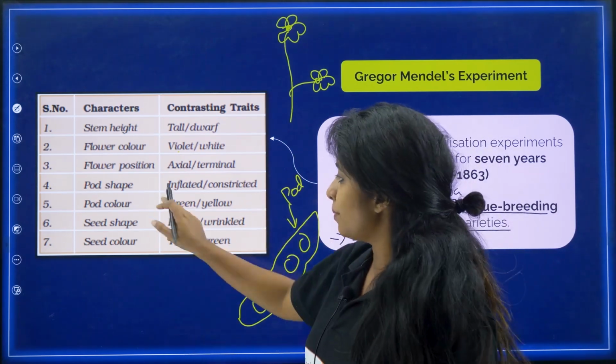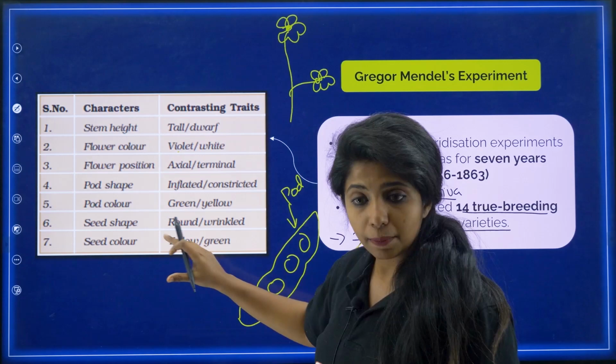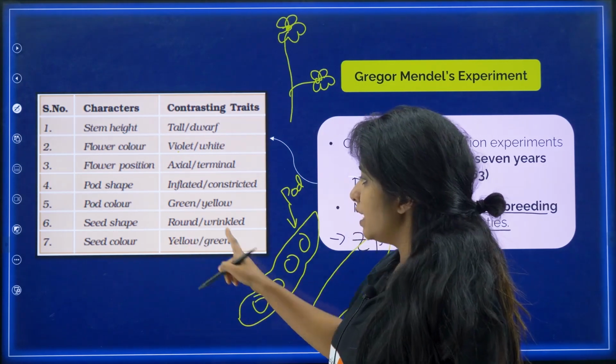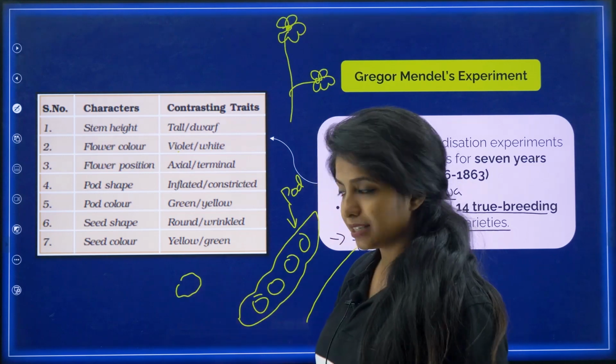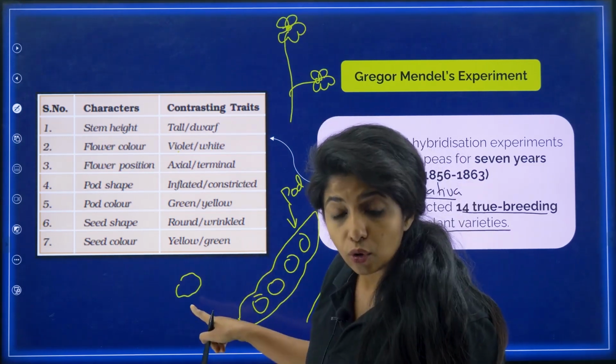Now pod color, it can be green or yellow. Seed shape, if you're talking about the seed shape inside, it can be basically round or it can be wrinkled like this. Now seed color, it can be yellow or it can be green.